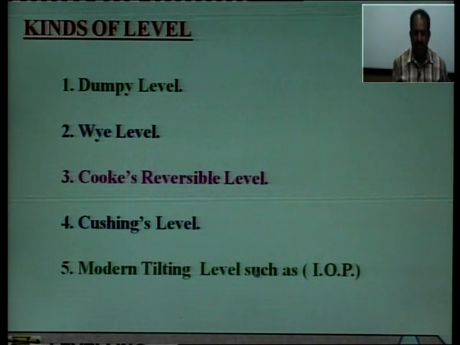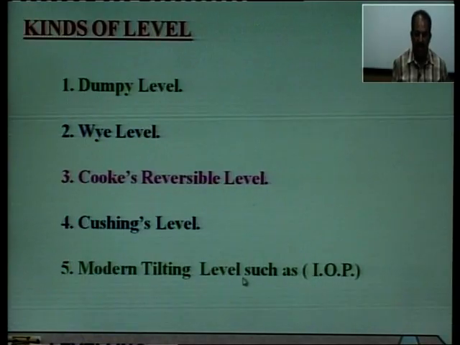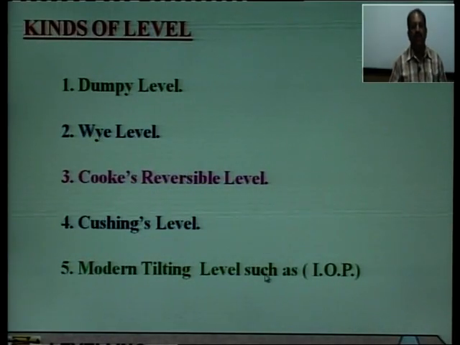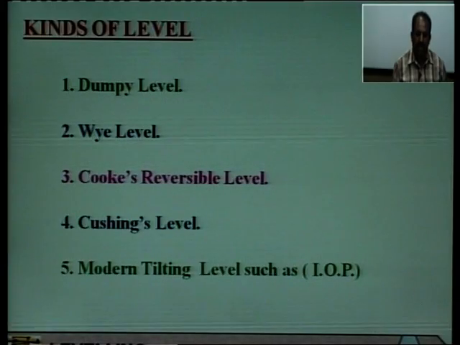India's contribution is also there, the Indian level generally known as the IOP level, modern tilting level or Indian Office Pattern level.